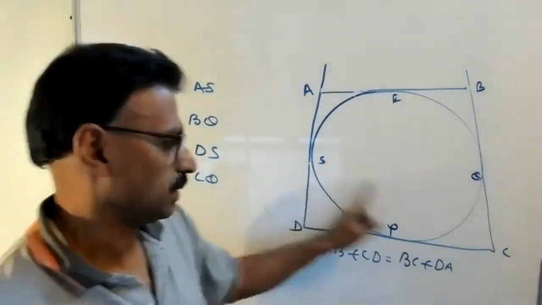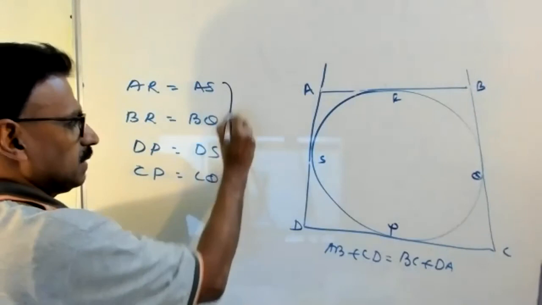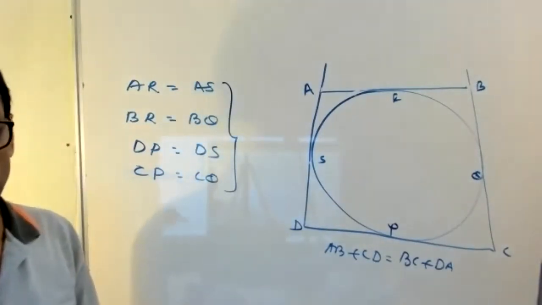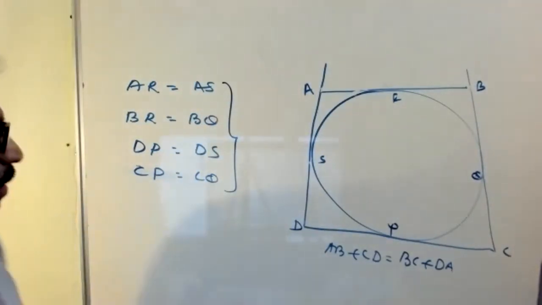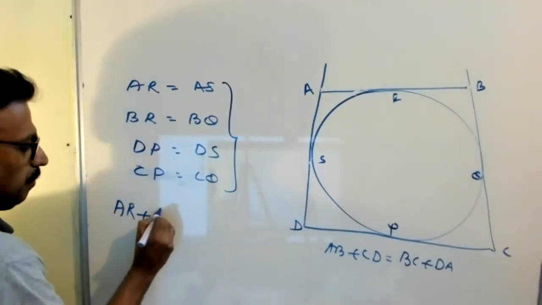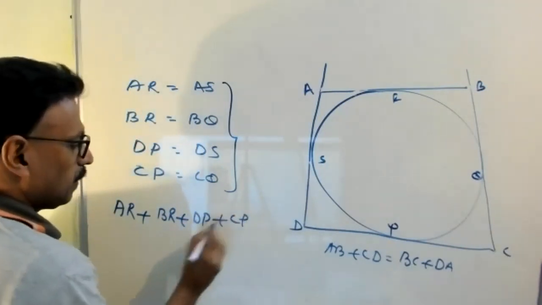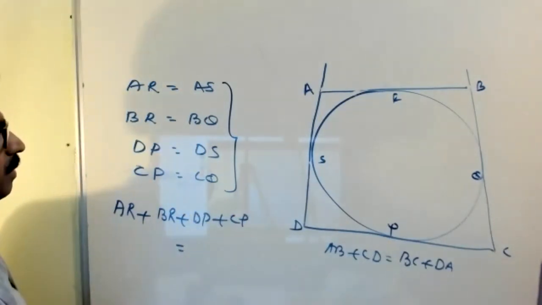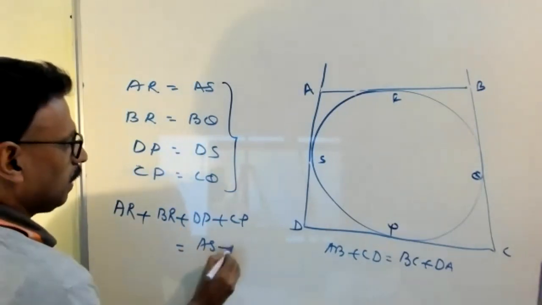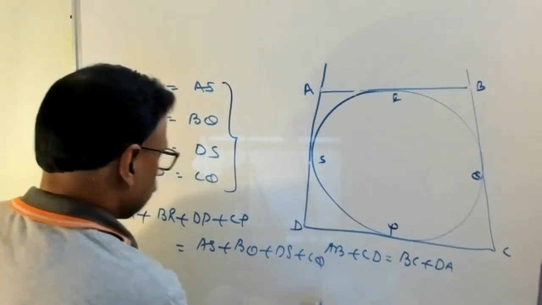DP equals DS. CP equals CQ. This is all for the same reason: tangents from an external point are equal. Okay, add. AR plus BR plus DP plus CP equals AS plus BQ plus DS plus CQ.